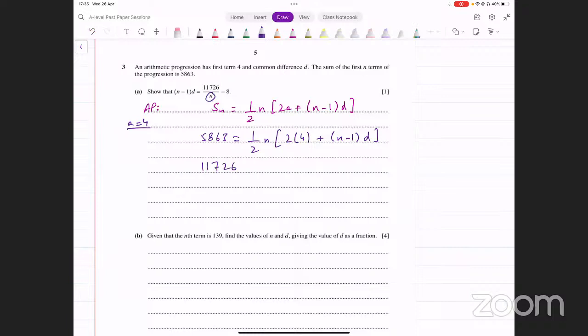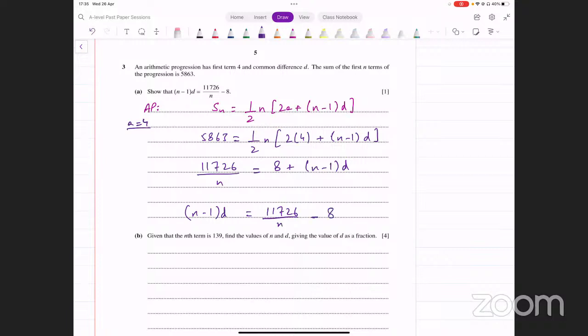अभी देखिए नीचे n भी आ रहा है, तो ये इस n को जाके हम यहाँ पे डिवाइड कर देते हैं दूसरी साइड पे, ठीक है, इसी स्टेप के अंदर, divided by n. Now on the other side we have 8 plus n minus 1 times d. All we have to do now is take 8 to the other side, and that gives us n minus 1 times d equals 11726 divided by n minus 8. That's what we had to do in the first part.